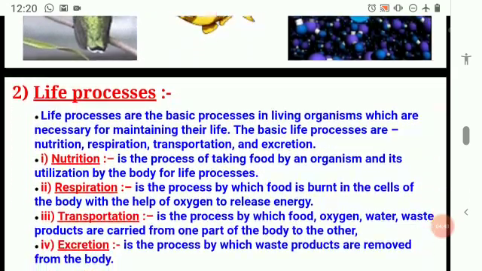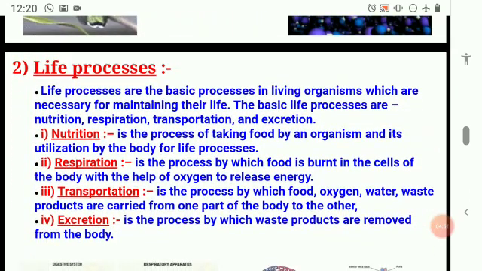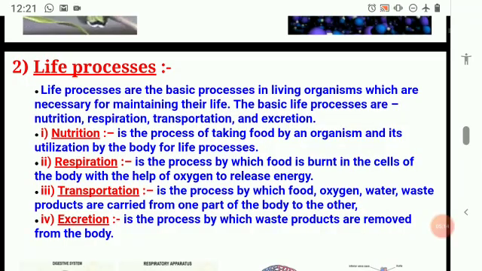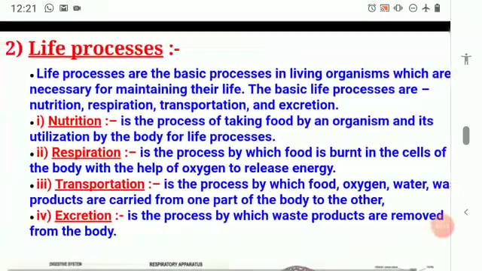Let's go on to discuss life process. What exactly is life process? So life processes are the basic processes in a living organism which are necessary for maintaining their life. So processes which will maintain our life. Now, for example, you have learned in 8th also, in 9th also. What is a cell? What is a cell?